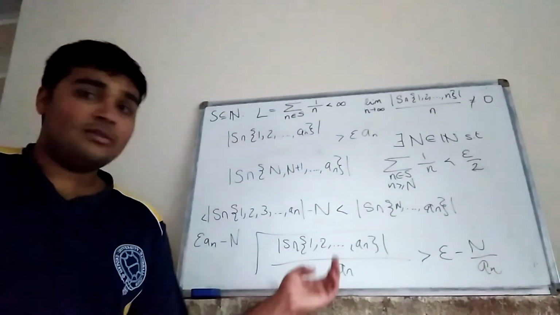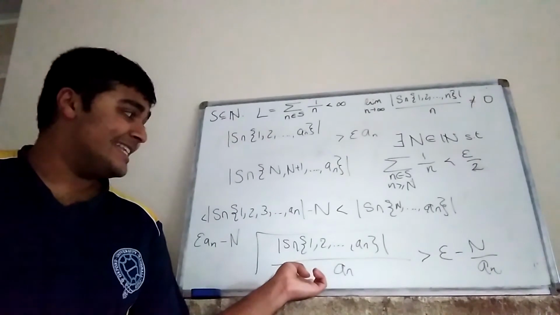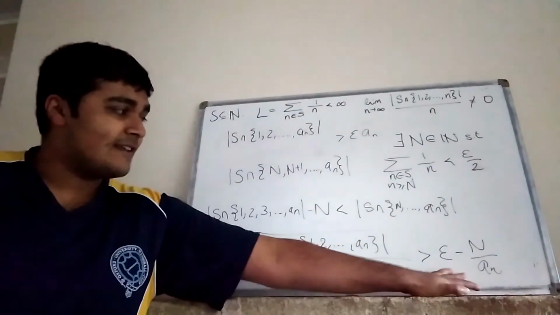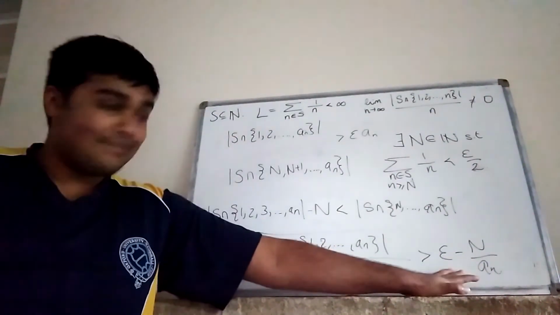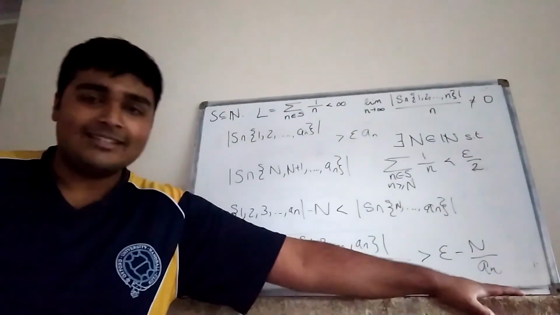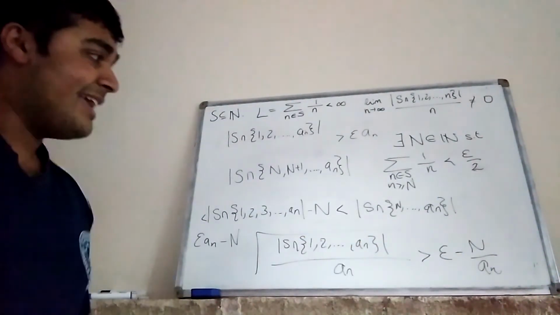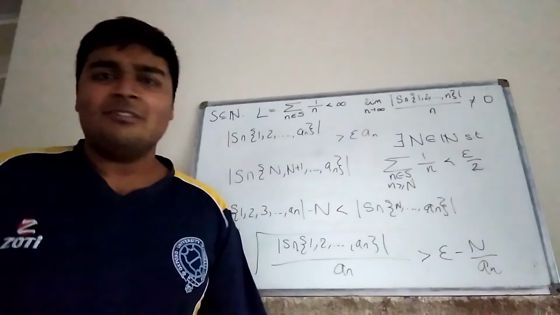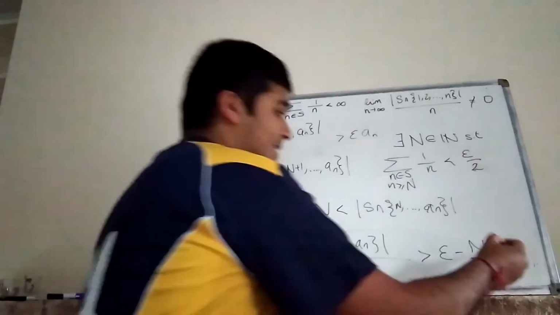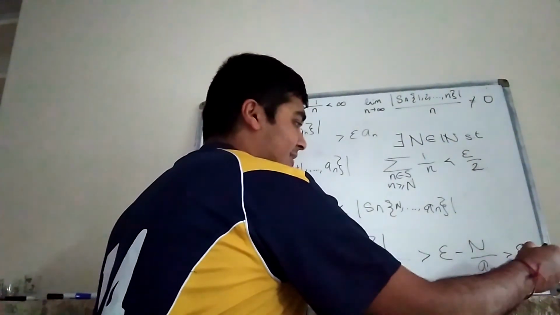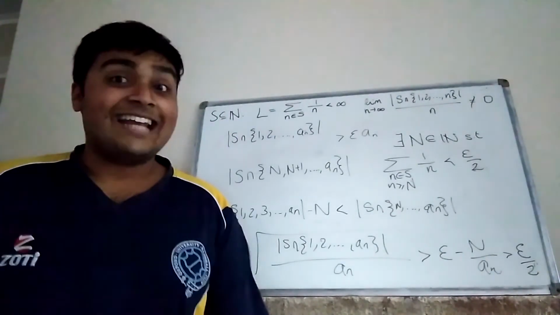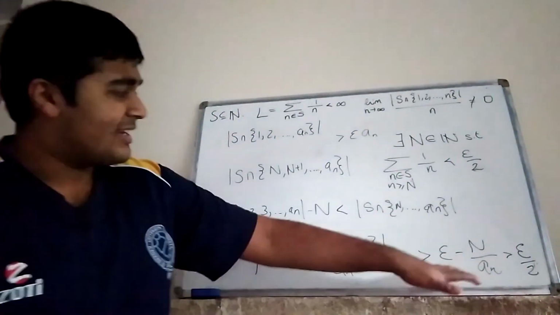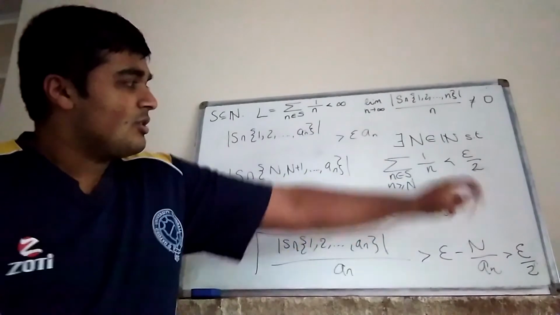Now what we're going to do is notice that when we take an to infinity on the right hand side, this side here goes to epsilon, because obviously this n over an term goes to 0. But then that means, choosing some an big enough, this thing here is going to be strictly bigger than epsilon over 2. And now we're almost at our contradiction. We're going to show that this thing here contradicts this thing here.